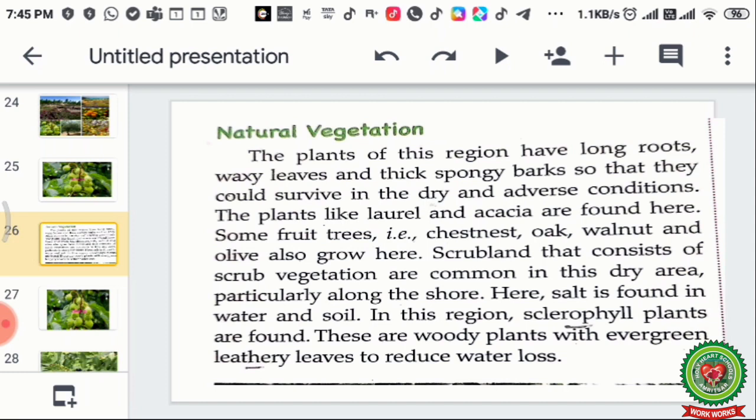Here salt is found in water and soil. In this region, annual plants are grown. These are woody plants with evergreen, leathery leaves to reduce the water losses. They have woody skin and they have long roots, and these are the evergreen trees which can survive in the harsh summers.